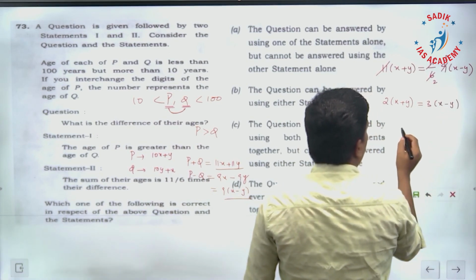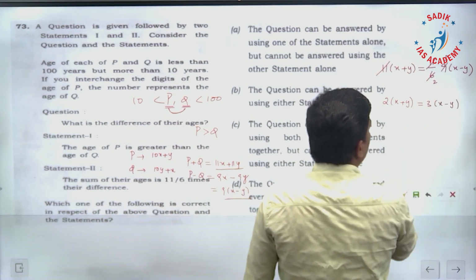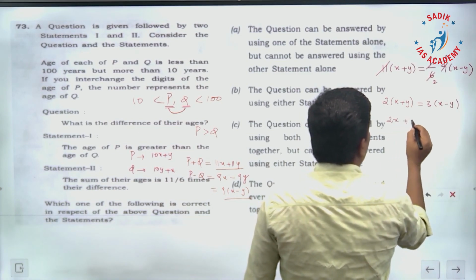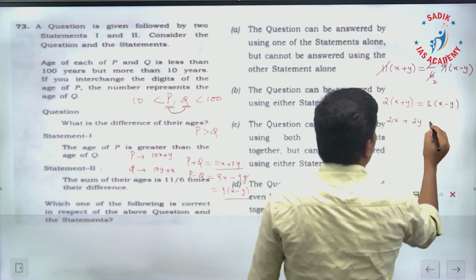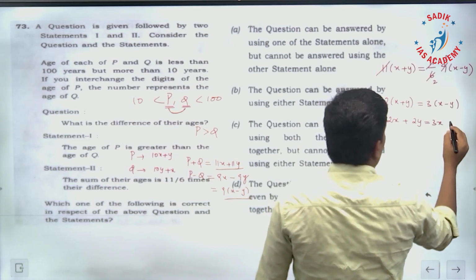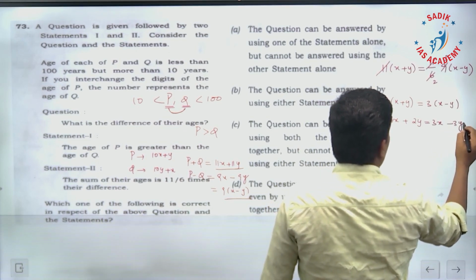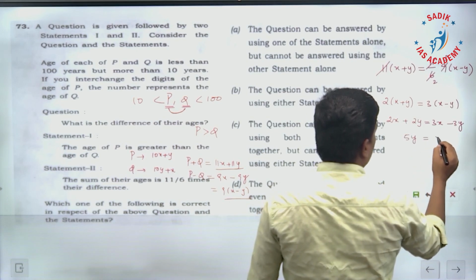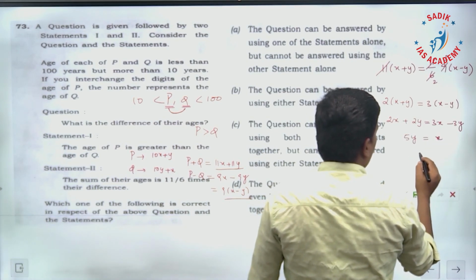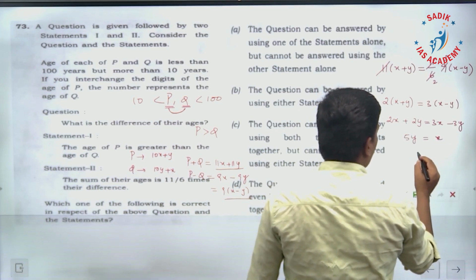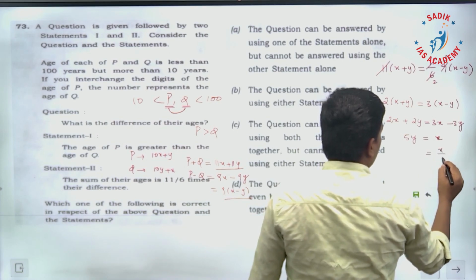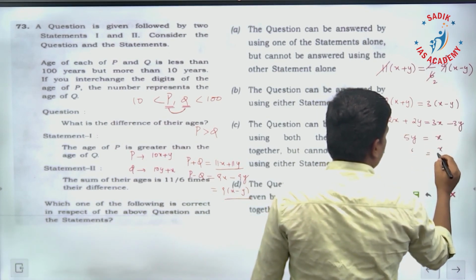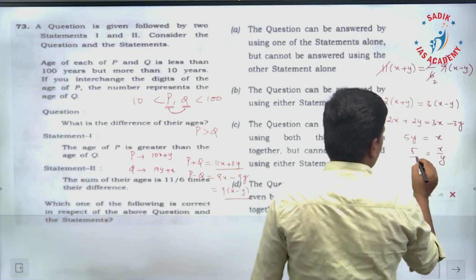Therefore we will have 2x plus 2y equal to 3x minus 3y. Bring one side y, it is 5y equal to x. Therefore x by y is going to be 5 by 1.